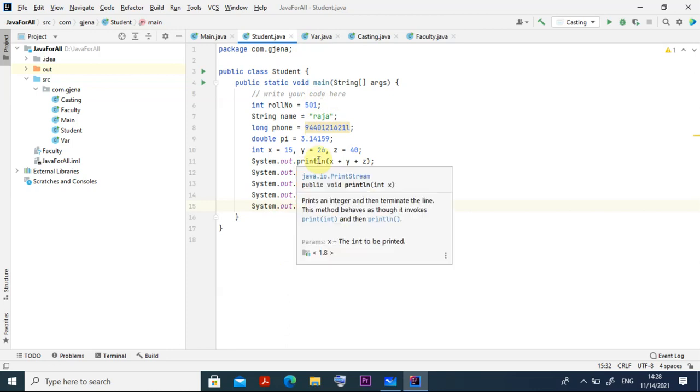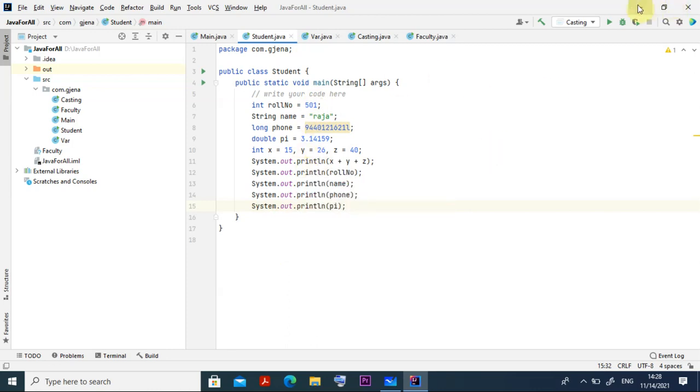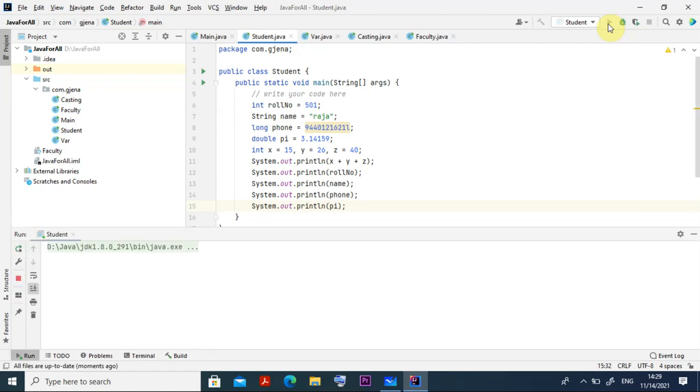Now how to run this program? When everything is fine, we can see a blue triangular mark. Before that you have to check what file name we are using. Student.java, but what is showing? It is showing Casting. So you click here, go to Student, and change it. Once you are in Student, just click here. Now 5, 4, 3, 2, 1 and 0, it is successfully run, and you get it here.